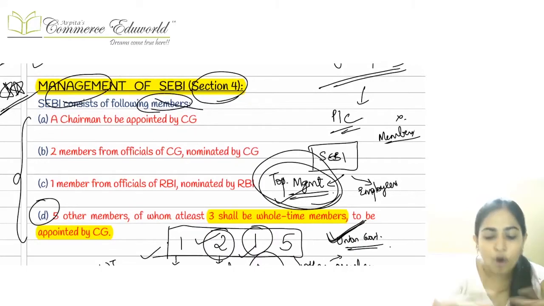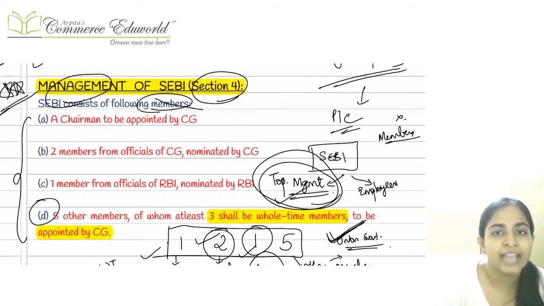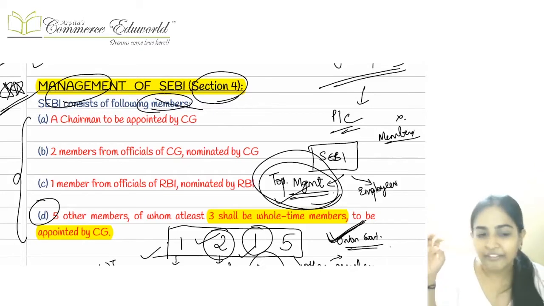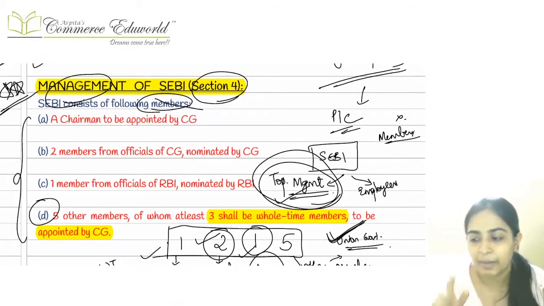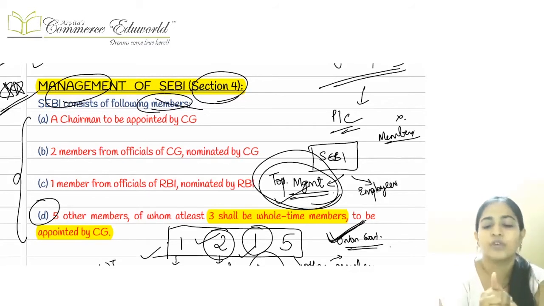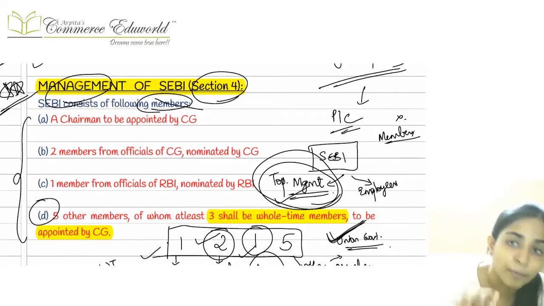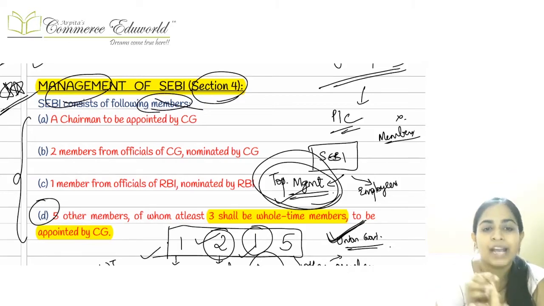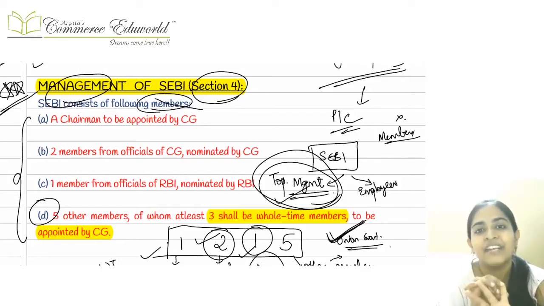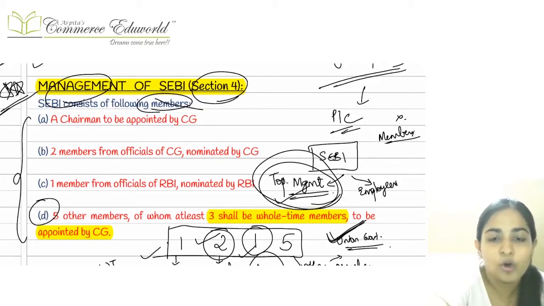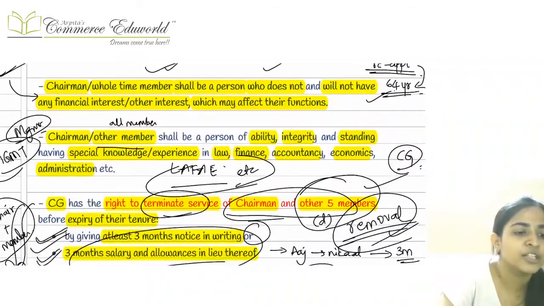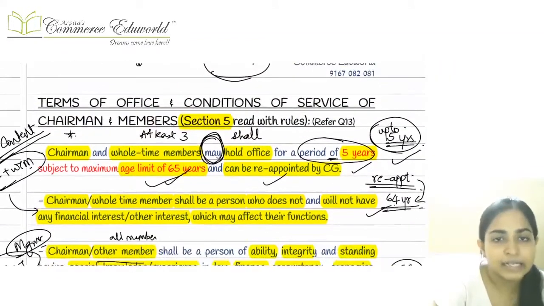Now, in the composition of the SEBI, in the top management of SEBI, we have four categories of persons. The way in which we had remembered this was 1, 2, 1, 5. First, 1 stands for a chairperson who is going to be appointed by the central government. Two members from the officials of the central government who will be nominated by the central government. Then one member from the RBI officials who is nominated by the RBI. And then we are going to have 5 other members, out of whom 3 of them should be whole-time members. This was the most important composition of your SEBI board.